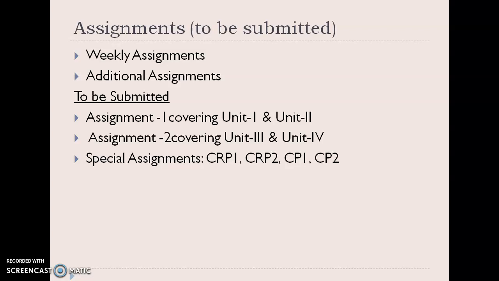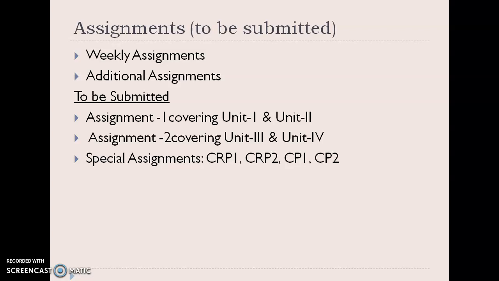If at all you are not having enough time to complete those assignments and submit them, no worry about that one. We won't take it into consideration. But assignment number 1 and assignment number 2, these are the two assignments which are being posted to you from unit 1 and 2 as assignment number 1 and unit 3 and 4 as assignment number 2. These two assignments have to be compulsorily submitted.